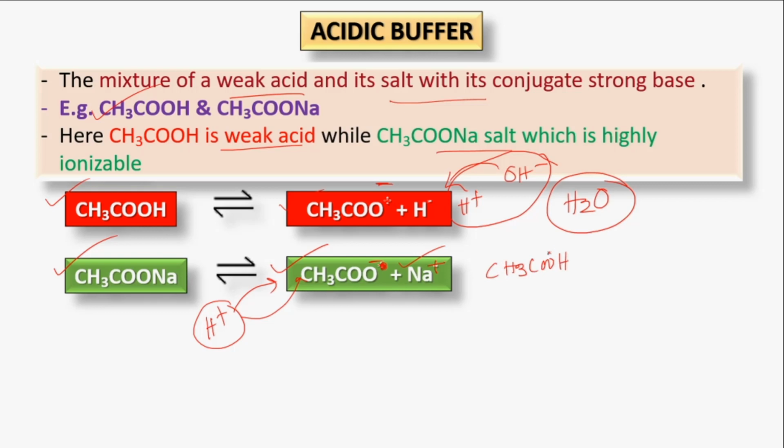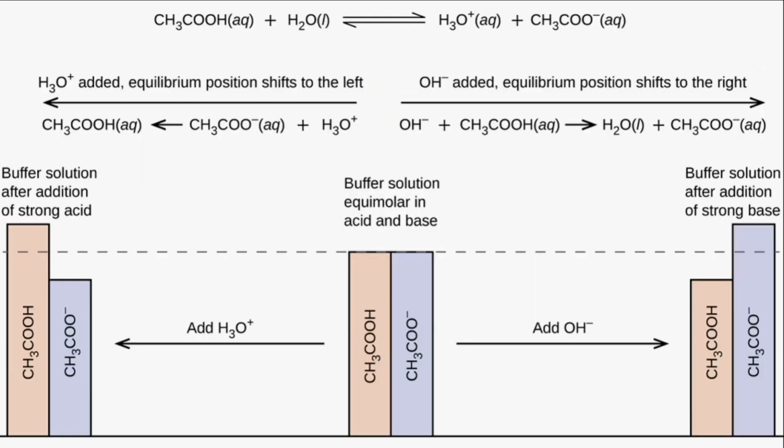That means the total volume of the acetic acid will increase if we add H plus ion, and if we add more hydroxyl ion, then the total volume of the acetic acid will be decreased. So as you can see in this slide as well, the acetic acid with water can dissociate in this way into hydrogen or hydronium ion and the acetate ion.